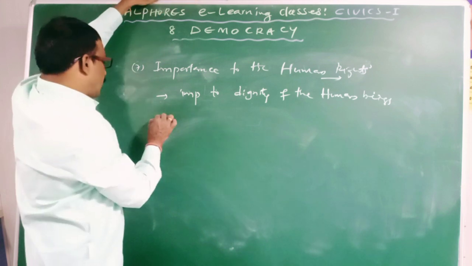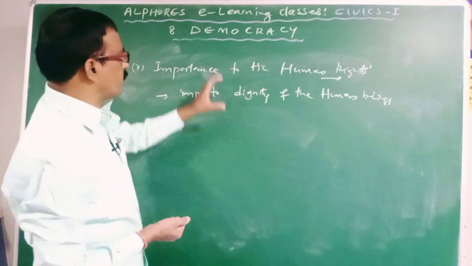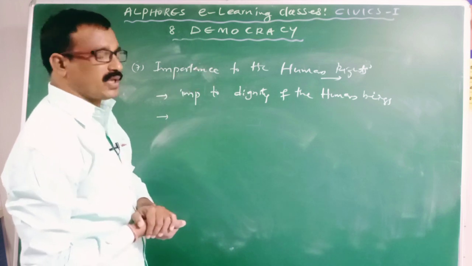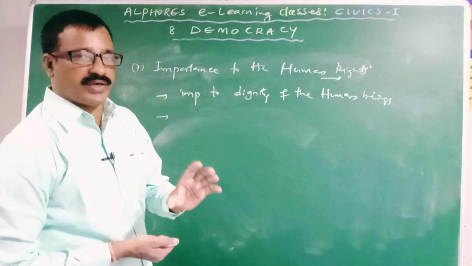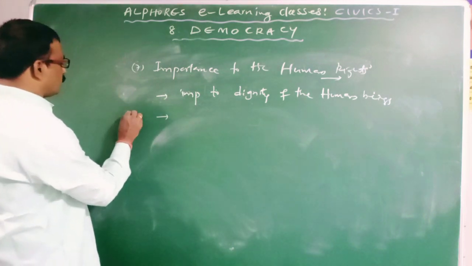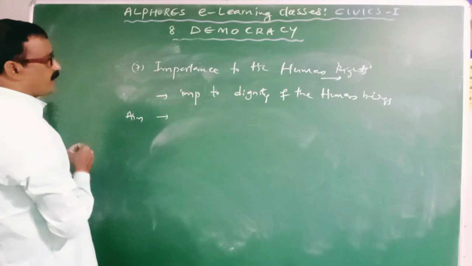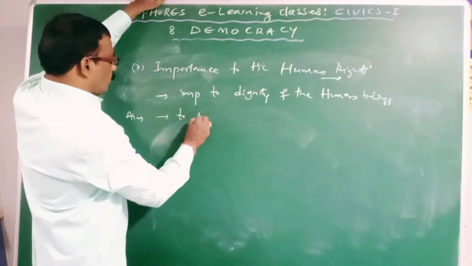Clear? So one of the important or fundamental principles of the democratic form of government is providing fundamental or constitutional rights to its citizens.